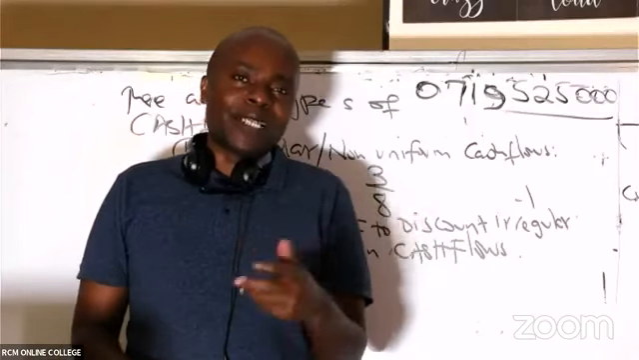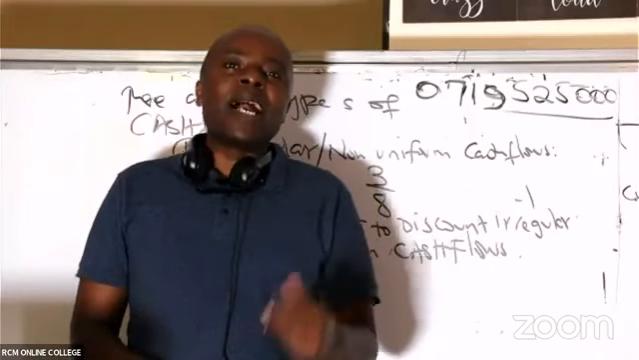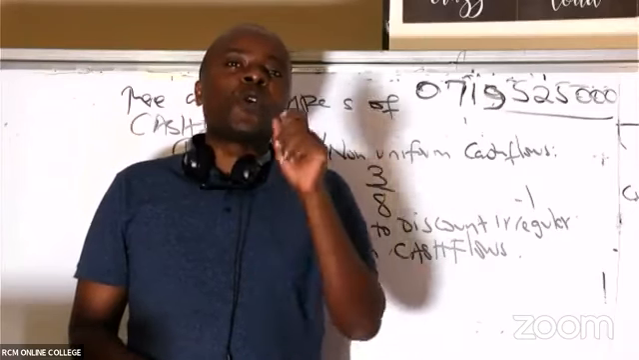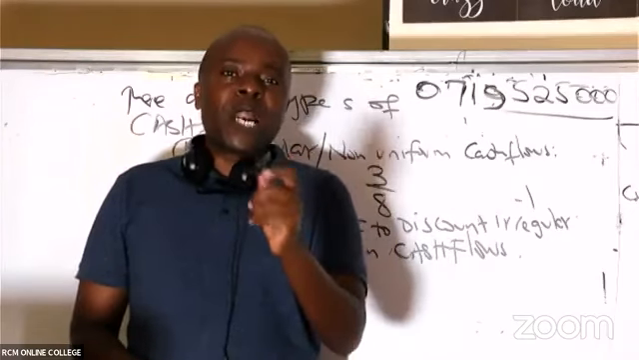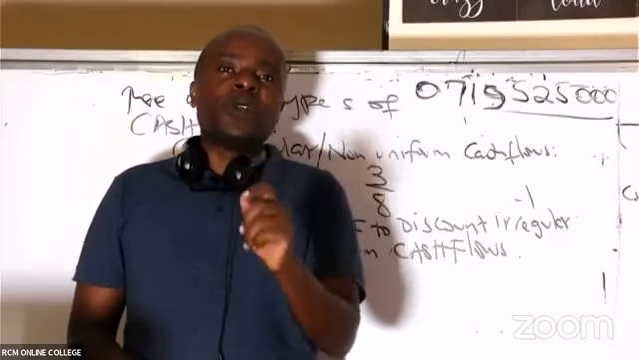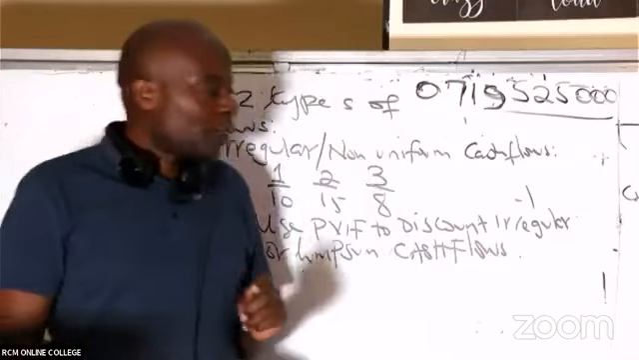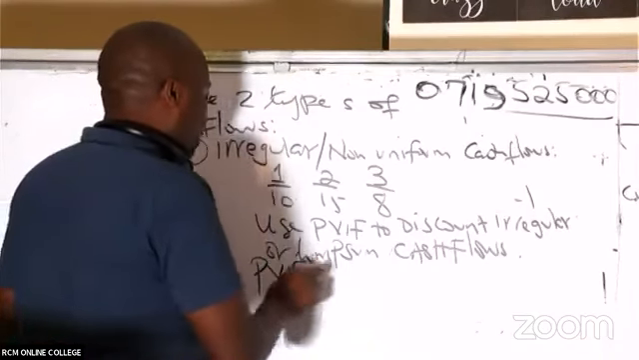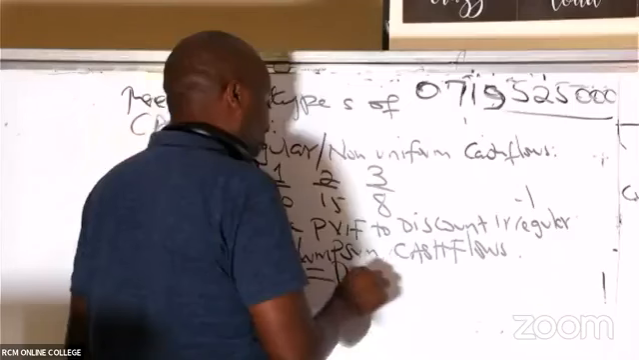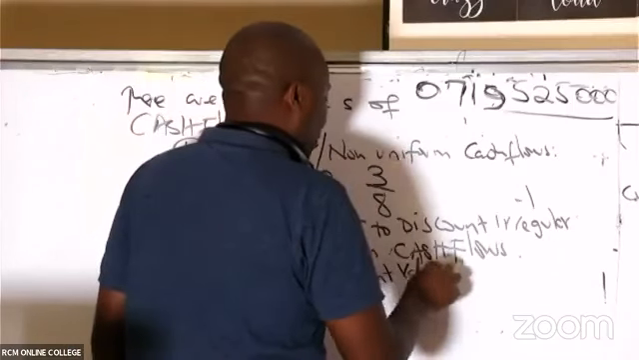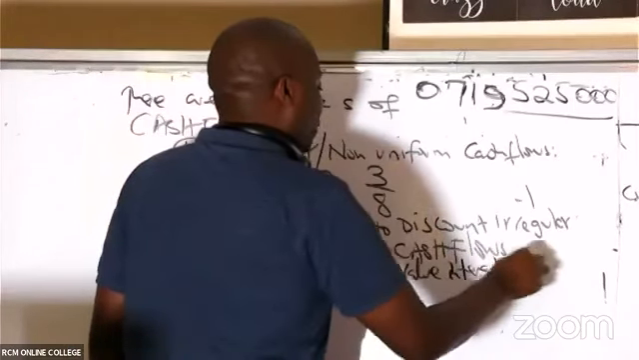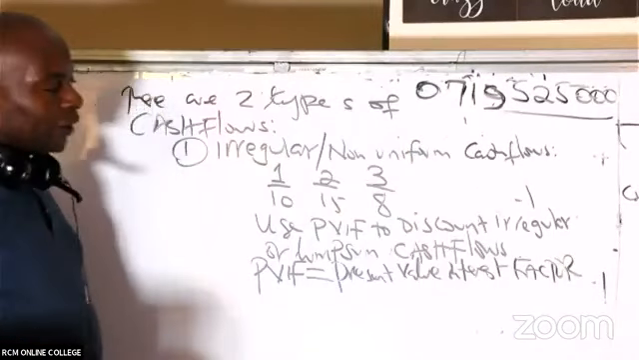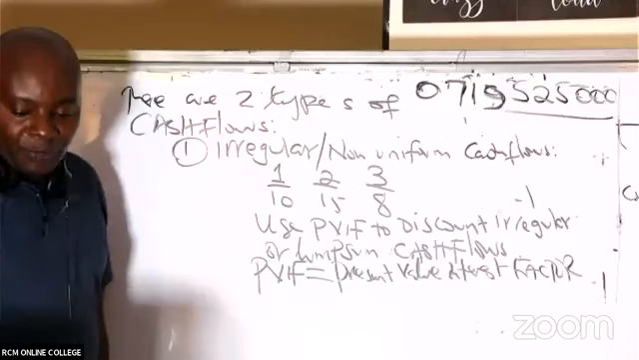That amount is as good as irregular. There's no regularity there. So whenever you hear of lump sums, you shall always use what we call PVF to discount irregular or lump sum cash flows. This PVF that some of you could be hearing today for the very first time, this is what we call the present value interest factor.